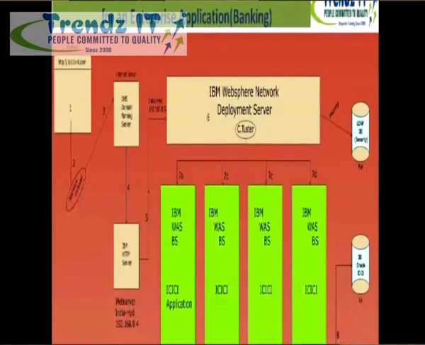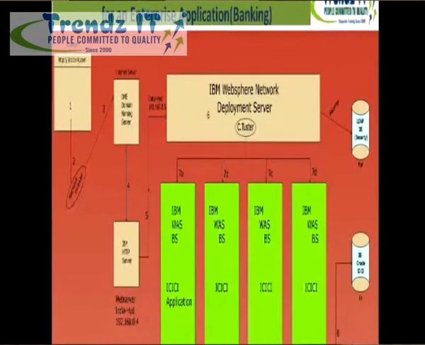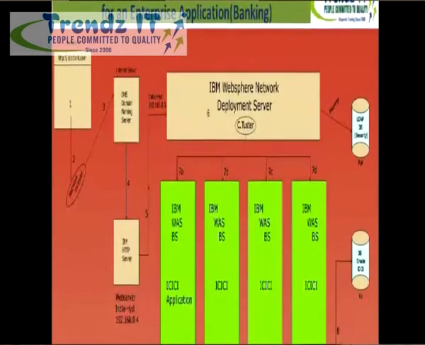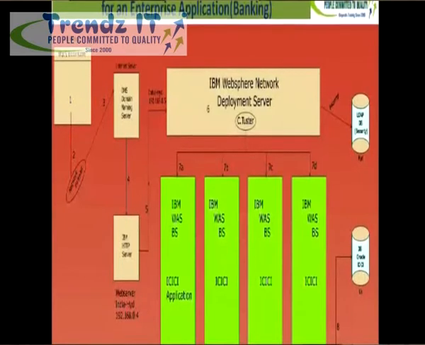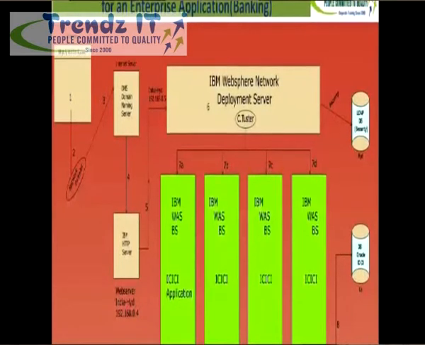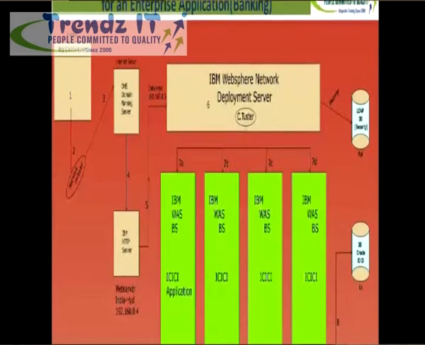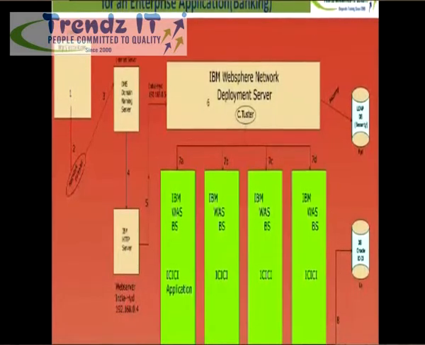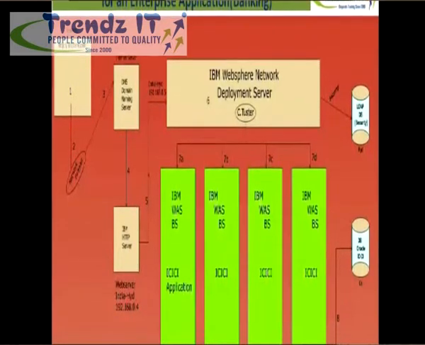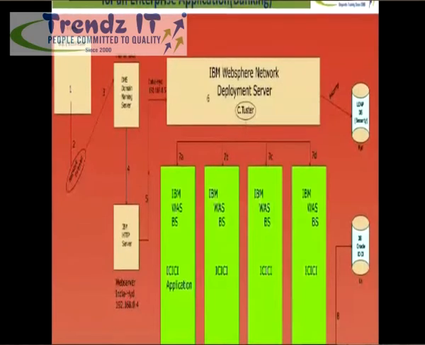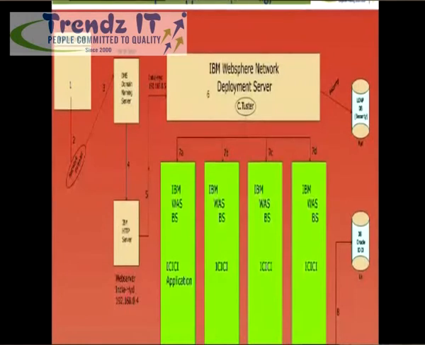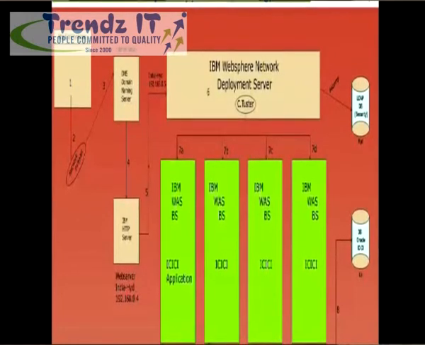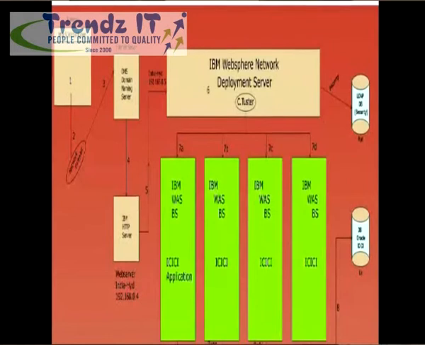Always the J2EE based middleware, that means the IBM WebSphere application servers, are implemented on a Unix based platform. That may be Unix or Linux or Solaris or AIX. So in this diagram you can see this is a Linux platform where I am going to take 4 machines in my locations: Hyderabad, Pune, Delhi, Chennai, where all the 4 machines are Linux machines. In the Linux machines I am going to install the IBM WebSphere application server, and in the Hyderabad machine I am going to install a WebSphere network deployment server.